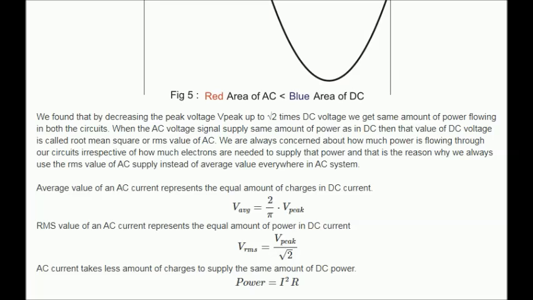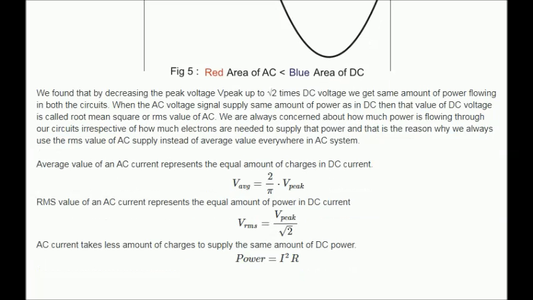Average value of an AC current represents the equal amount of charges in DC current. RMS value of an AC current represents the equal amount of power in DC current. AC current takes less amount of charges to supply the same amount of DC power.